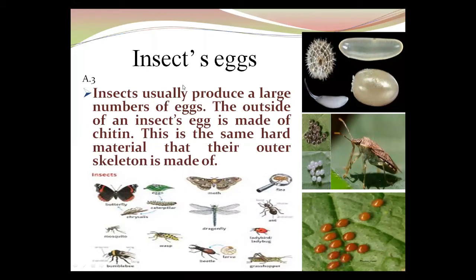Insects lay eggs. Insects usually produce a large number of eggs. Nearly all insects lay eggs. The outside of an insect's egg is made of chitin, the same hard material that their outer skeleton is made of. Insects' eggs are often laid on the underside of leaves.